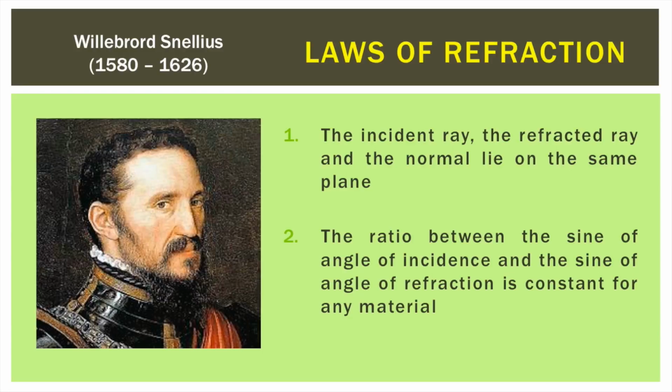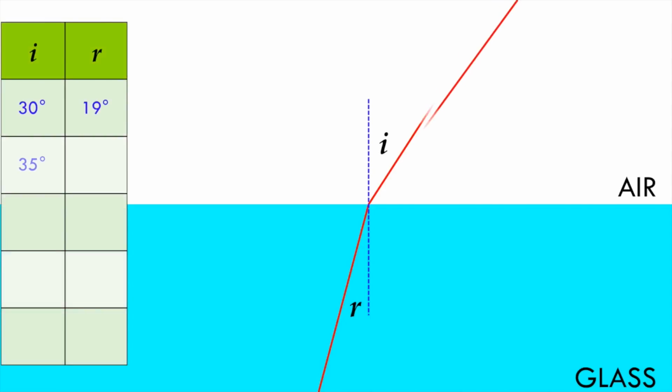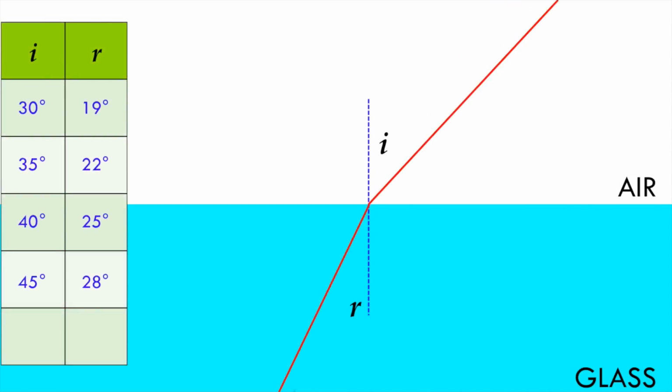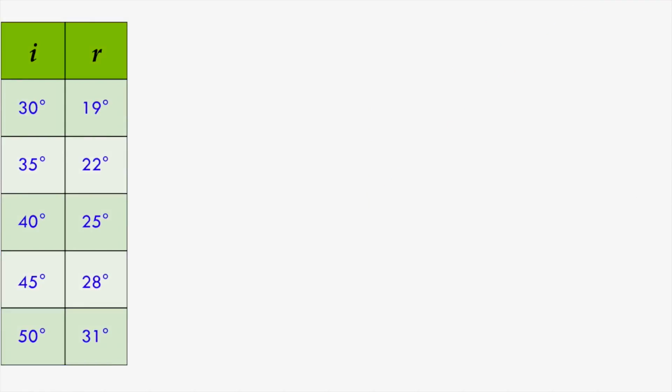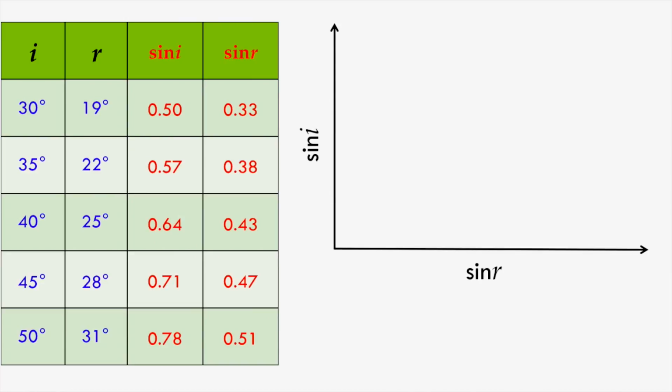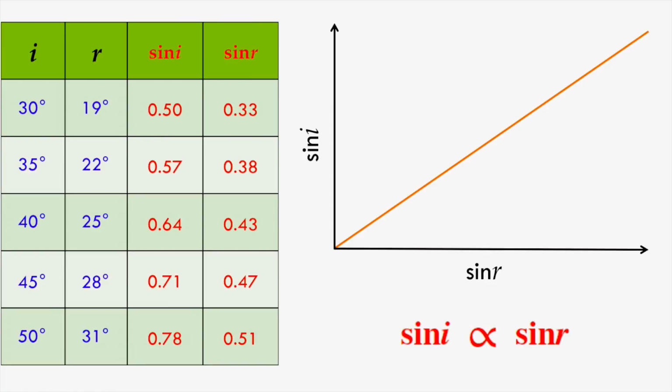It is possible to verify these laws by conducting an experiment. In this experiment, a ray of light is made to travel from air to glass, and the relationship between the angle of incidence, I, and the angle of refraction, R, is investigated. It is observed that as the angle of incidence is increased, the angle of refraction increases as well. The values of the sine of angle of incidence and the sine of the angle of refraction are then plotted on a graph. Since the graph is a straight line, it can be concluded that the sine of the angle of incidence is directly proportional to the sine of the angle of refraction.